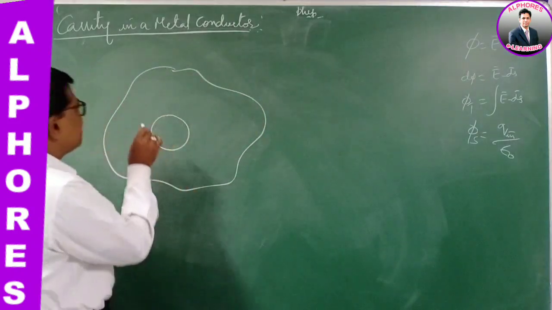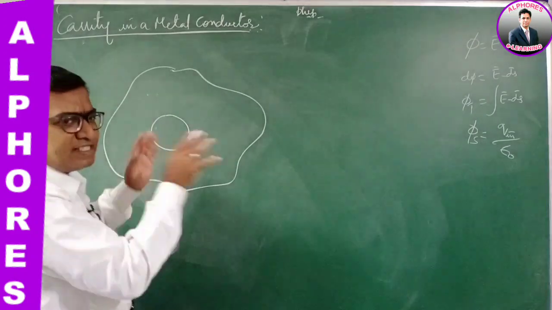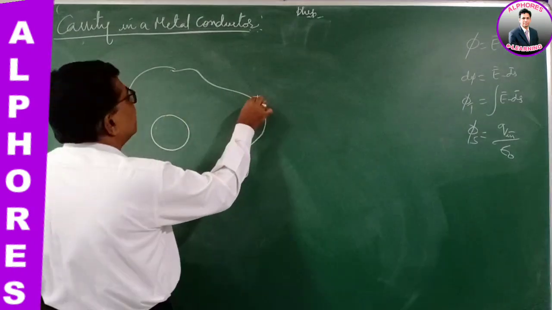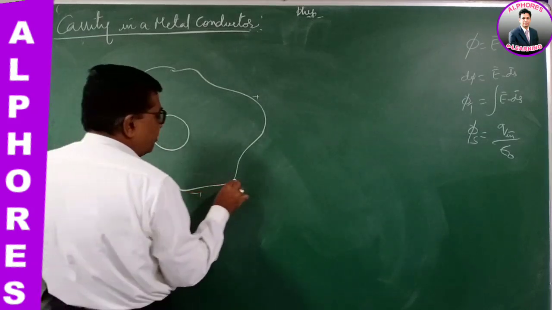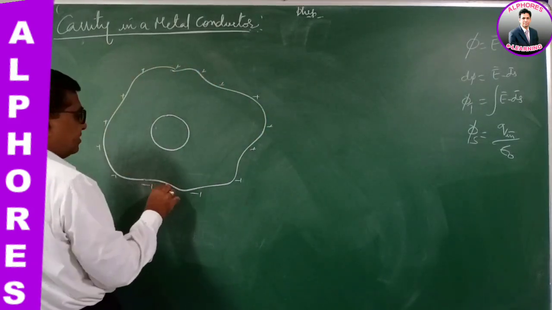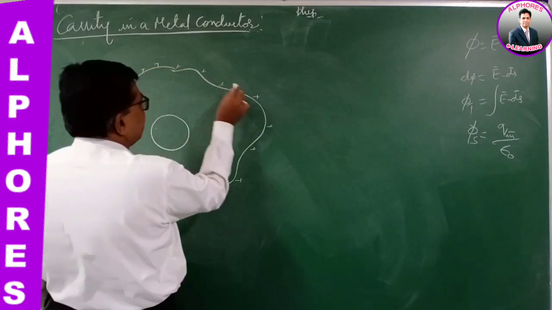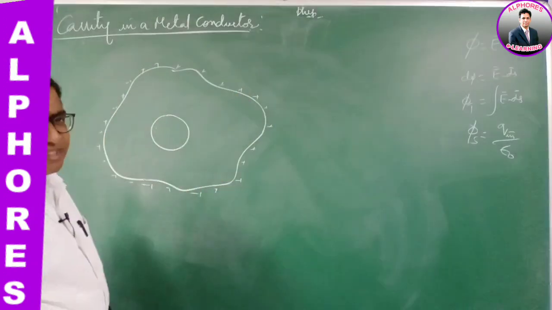If I give positive charge, these like charges repel, so they get repelled and move to the extremities of the conductor, and they reside only on the surface.